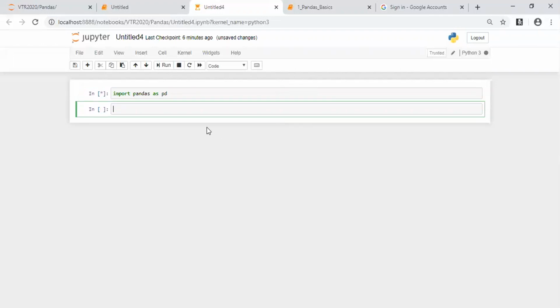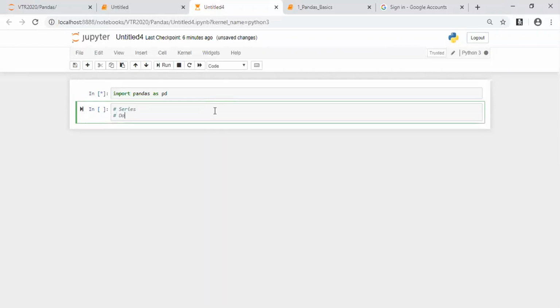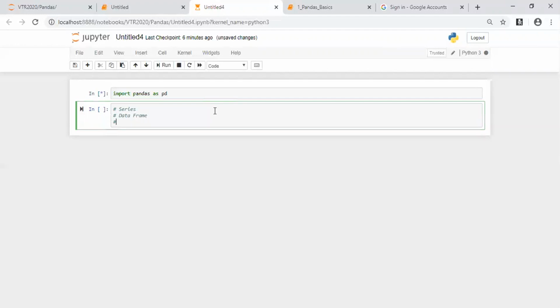Now after importing pandas, there are three different data structures that we need to understand. The three different data structures present in pandas are series, data frame, and the last one is panel. Series, data frame, and panel. What is series? What is data frame? What is panel? When we are handling one-dimensional data, then we go with series. If the data is one dimension, then it is series. When we handle data with two dimensions, we go to a data frame. When we handle data with three dimensions, we go to panel.